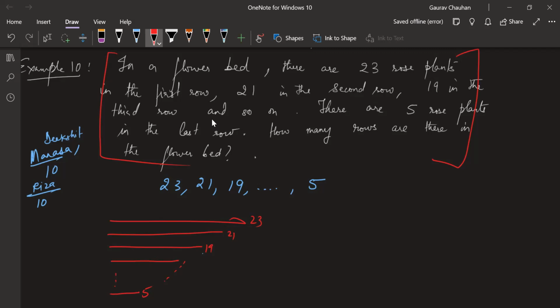Basically, they're asking us to find how many terms are there in this AP, or what is the nth term of this AP. What is the last term of this AP? That's all. So I'm going to do an is equal to 5, and I'm going to find 23 plus n minus 1 into d is equal to 5. D is what? Minus 2. And solve this for n.